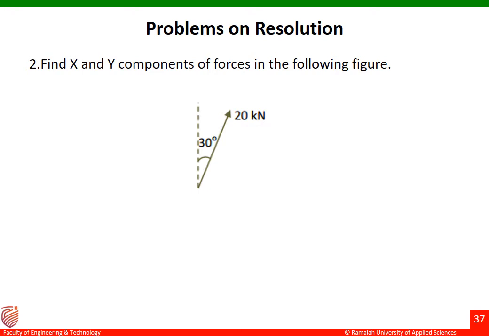Let us go to the next example. The question is: find out the x and y components of the forces in the following figure. Here the inclined force of 20 kilonewton is making an angle of 30 degrees with respect to the y direction. In the previous example, the force was making an angle of 30 degrees with respect to the x direction. Now the force is making an angle of 30 degrees with respect to the y direction. Let us see how the resolution is done for such an example.